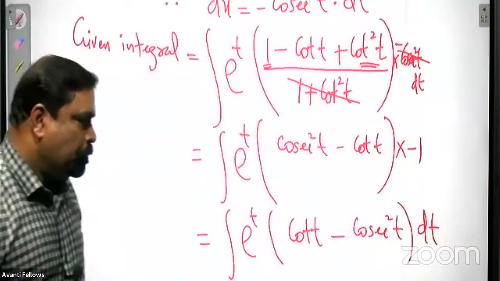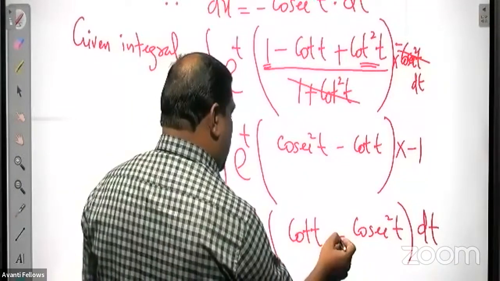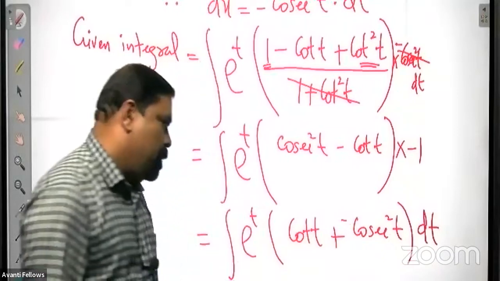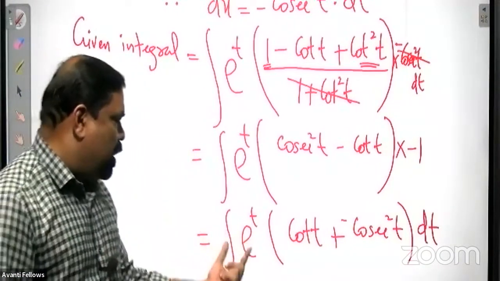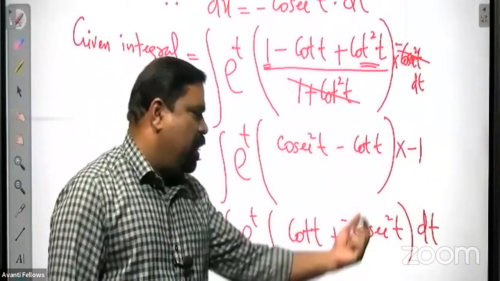Otherwise, to get more clarity, we can write it as the integral of e raised to t into (cot t plus (minus cosec square t)) dt.